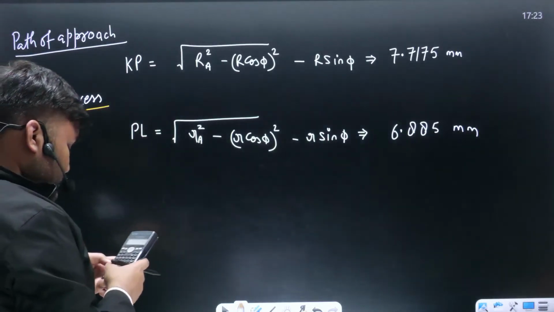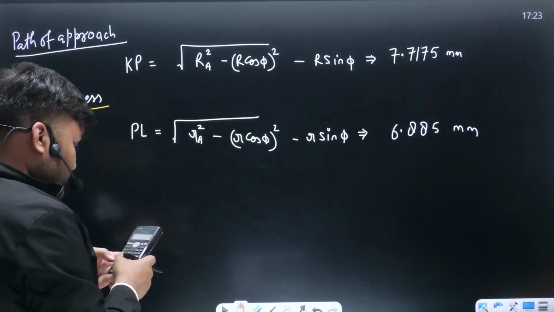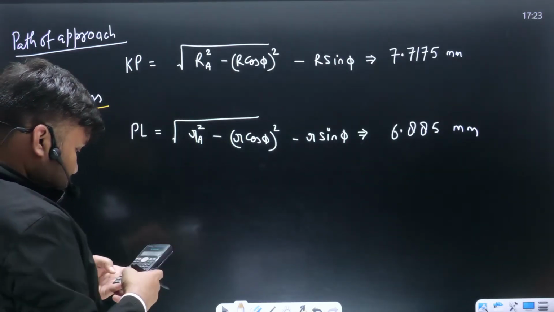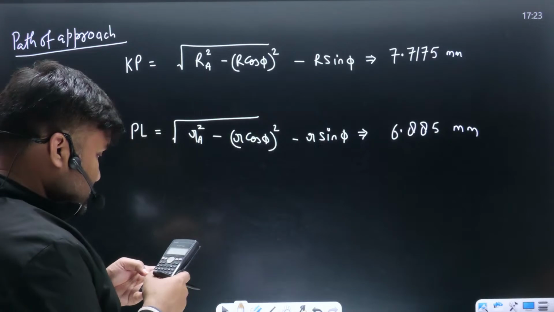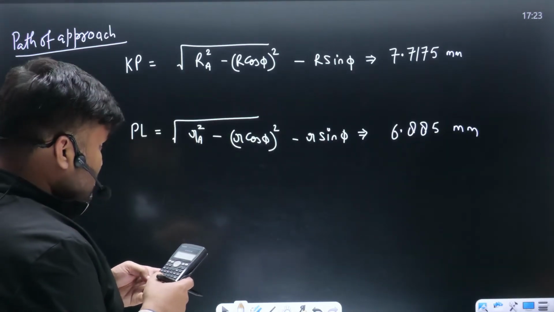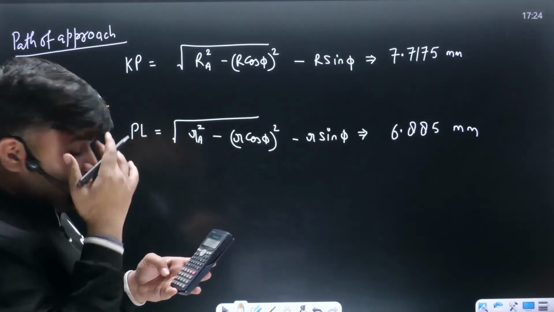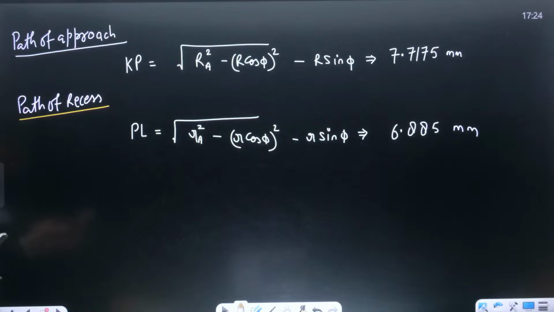Let me check one value. Capital RA, 47.5 square minus capital R कितना है बेटा? This is 44 cos 20 square. Whatever you have got, under root minus 44 sin 20. This is coming out to be, अरे यार, 8 point something आ रहा है. You are saying 7.71, but I am getting something else. ऐसा कैसे बेटा?